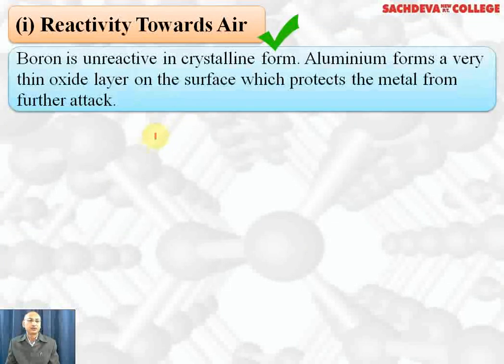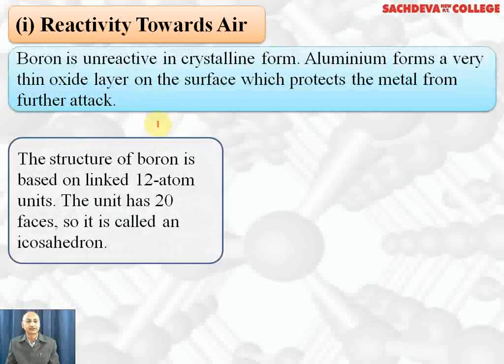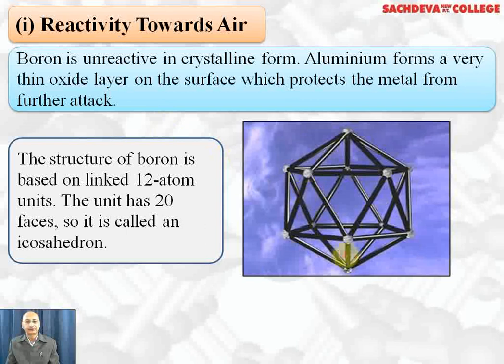Reactivity towards air: boron is less reactive in crystalline form. Aluminium forms a very thin oxide layer on its surface which protects the metal from further attack by oxygen. The structure of boron is typical. It is based on 12 atom units. The unit has got 20 faces, so it is called an icosahedron. Icosahedron means containing 20 faces.